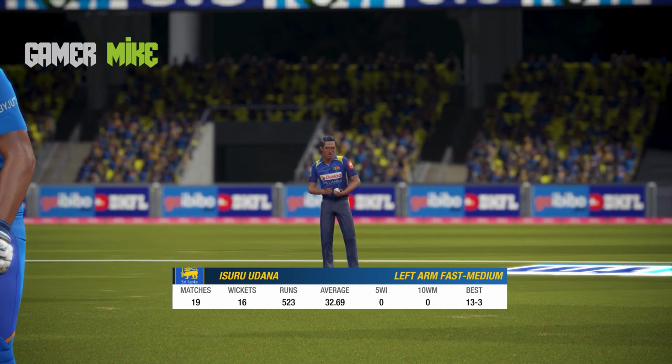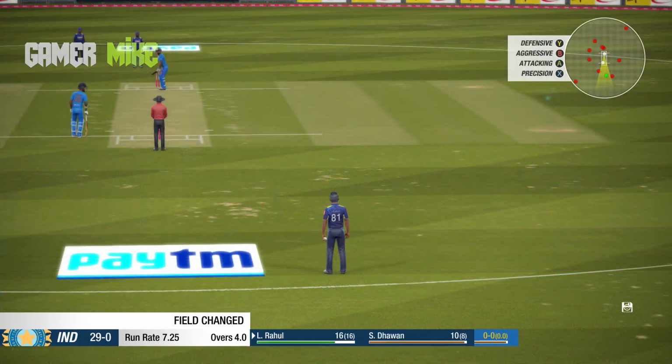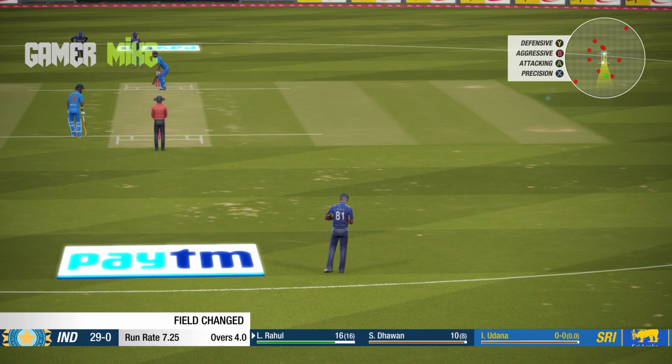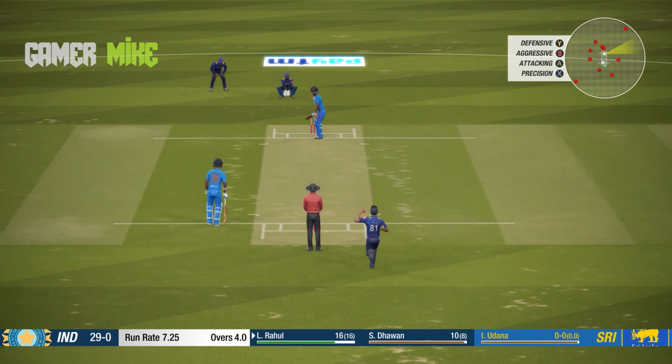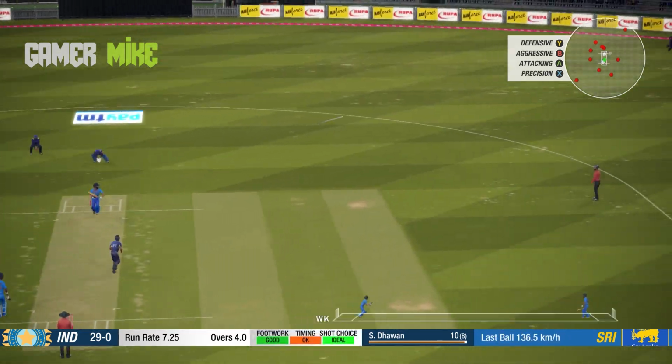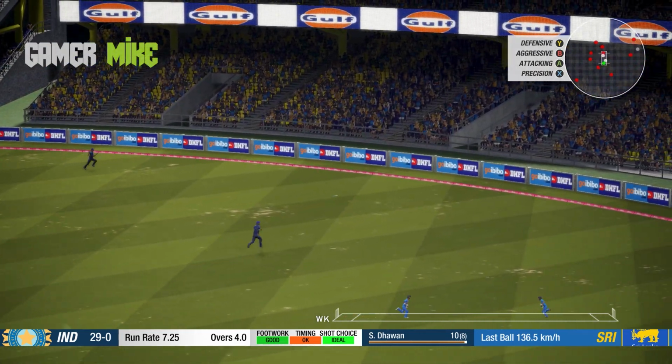And now there's a change in the bowling. Isuru Udana, left arm fast medium, replacing Lasith Malinga. The captain himself got replaced, and he himself replaced with Isuru Udana. And straight onto the pads, and there is no man in the deep square like KL Rahul.